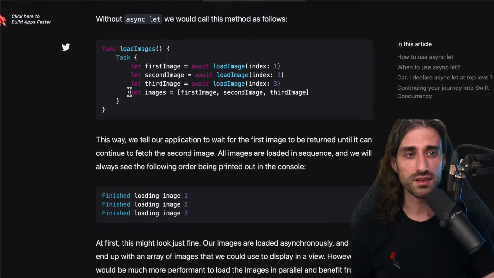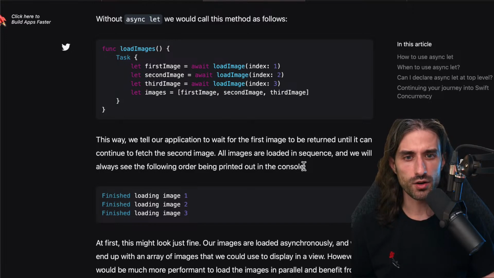So code is happening sequentially, and the second image won't finish loading until the first one has finished, even though there is nothing preventing the second image and the third image from starting loading while the first one is already loading. Like the loading of the second image doesn't depend on the value returned by the loading of the first image.